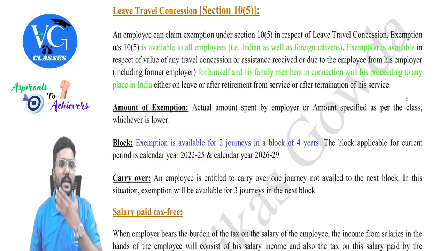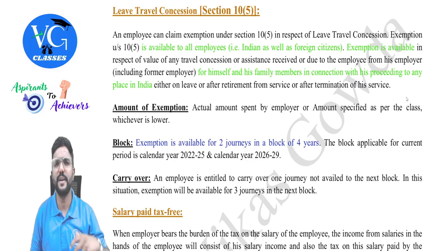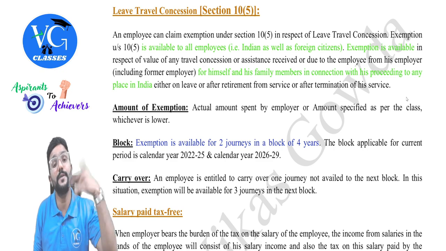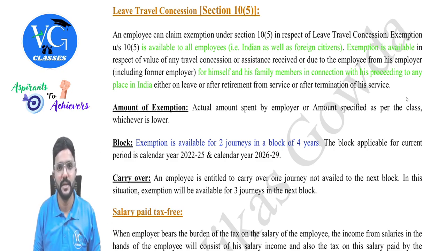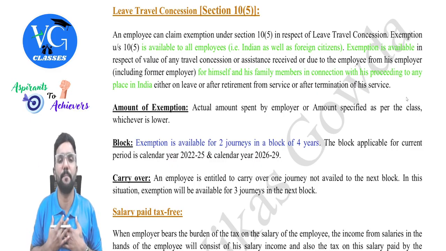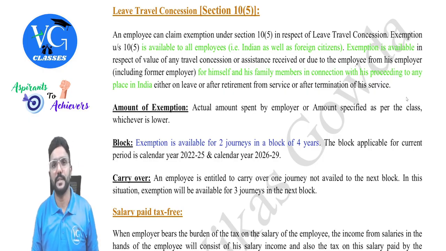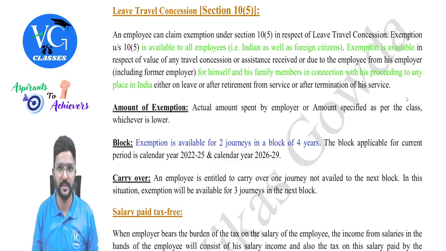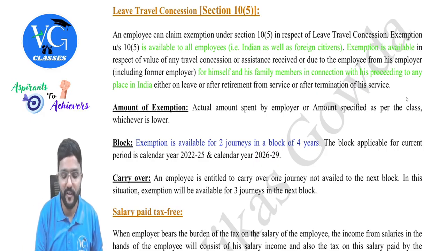Yes. Next, 10.5. Leave travel concession. Now, if employee along with his family member has gone to travel for any place in India during the employment or after employment, that is after retirement, for which the expenses are incurred by employer, then it will be taxable as perquisite. But exemption is provided to certain extent depending upon the class of travel, guys. Clear? We will see. And please be careful, the travel should be for any place in India.